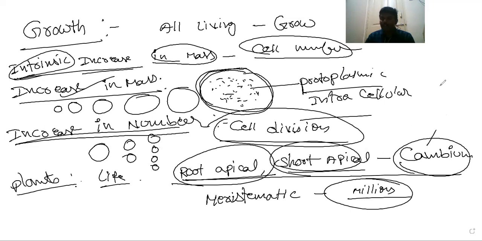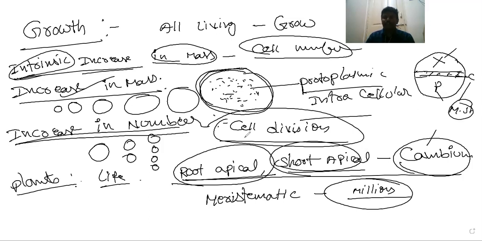Cambium. So what does cambium mean? The layer between xylem and phloem. See, this is called cambium. This is called the vascular bundle. In the vascular bundle, there are xylem and phloem, and in between these two, what was there? Rapidly dividing tissue. It is called cambium. The cambium contains meristematic tissue.